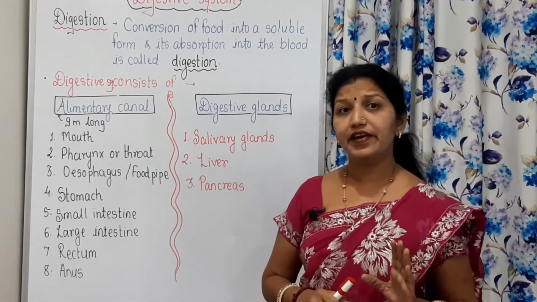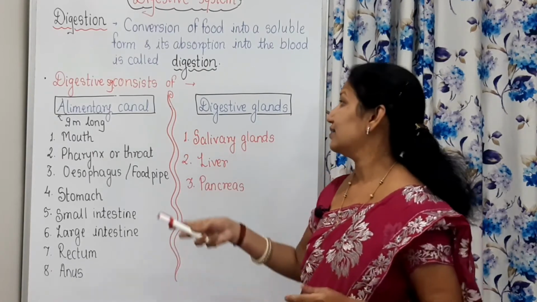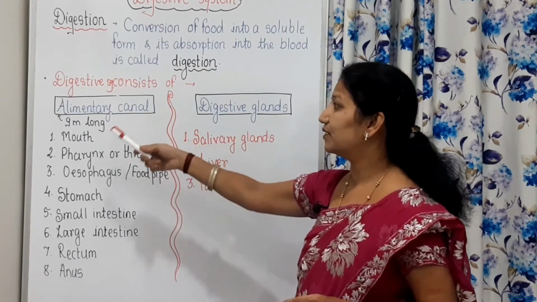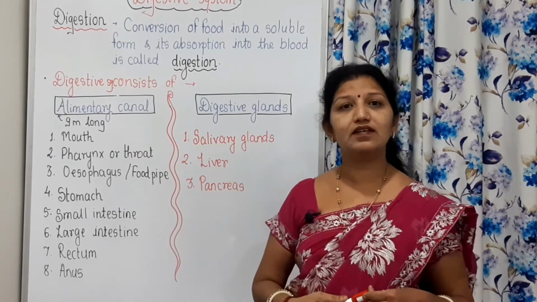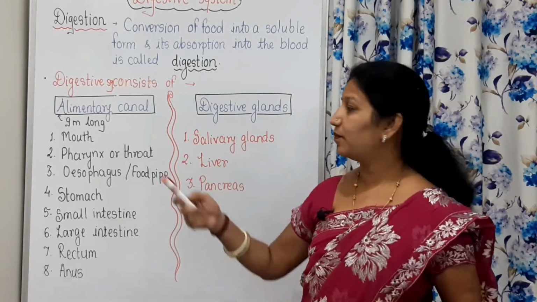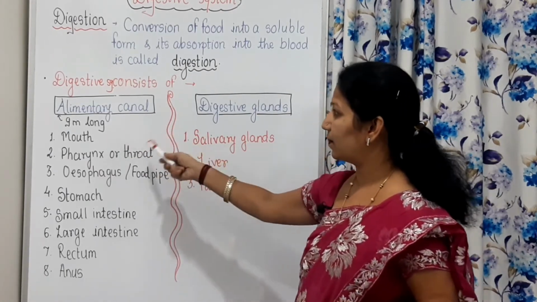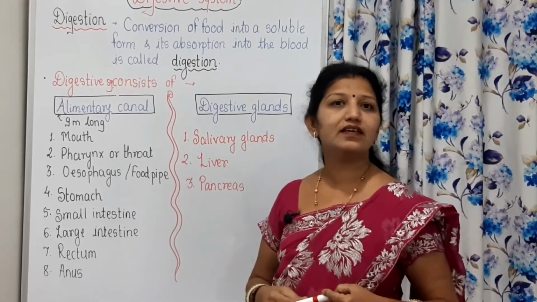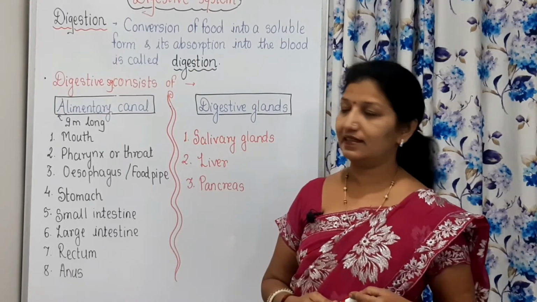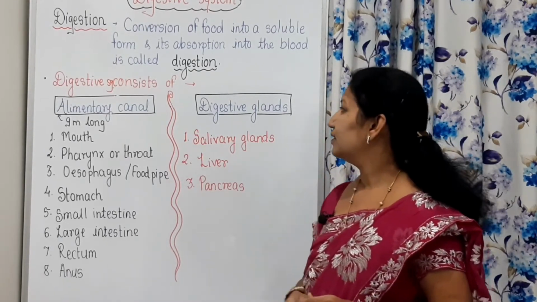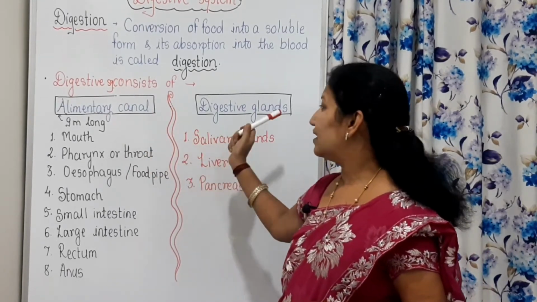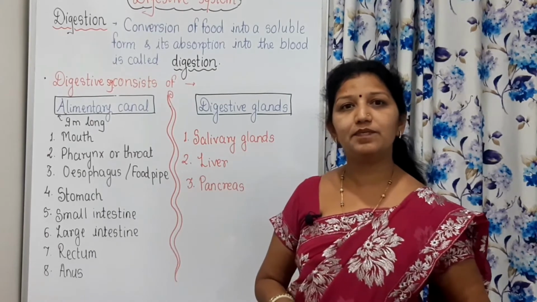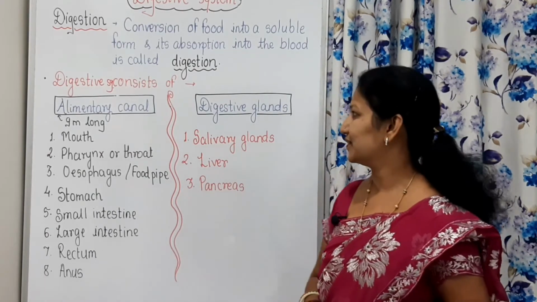The alimentary canal is very long, nearly 9 meters in length, and then there are some digestive glands. They help in the process of digestion.